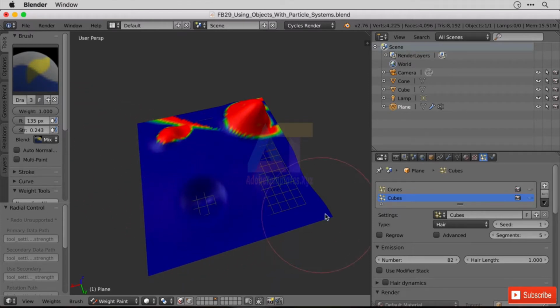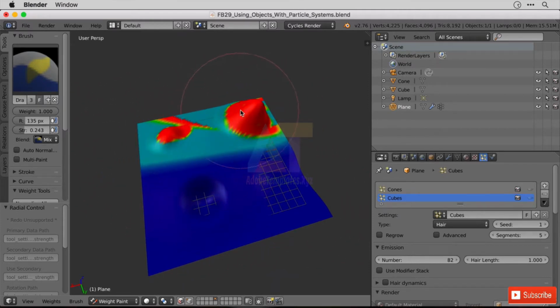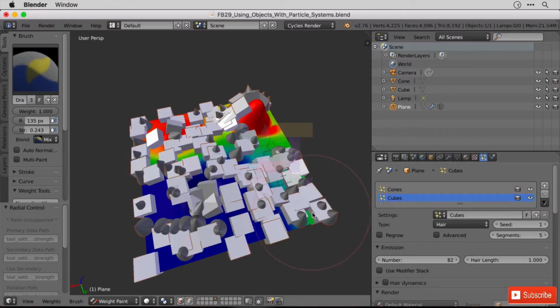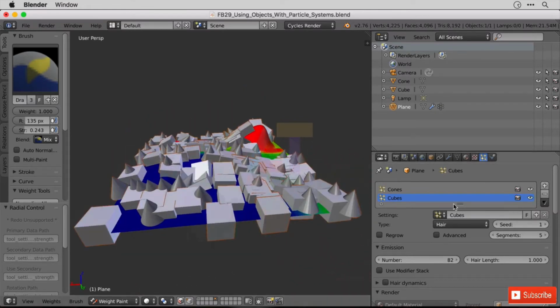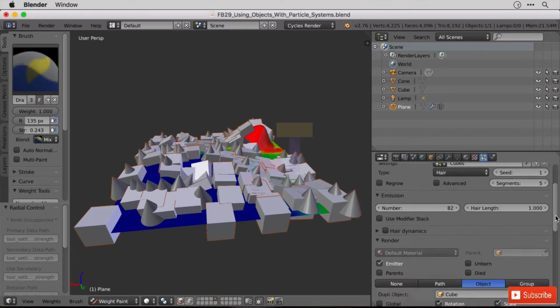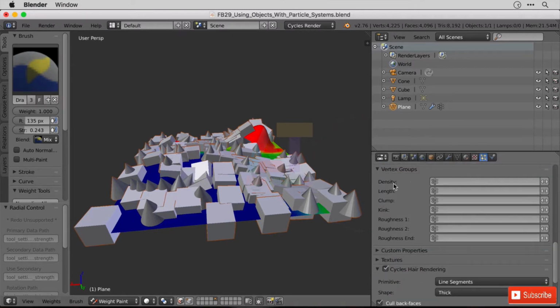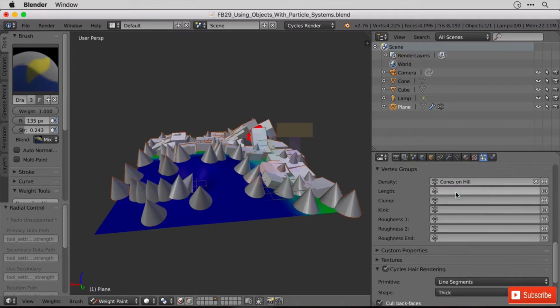Yeah, that's fine. And I'm just going to go over there, over here, there once more. Yeah. So that should help control the distribution of our cones and limit it to only these areas, leaving the blue area clear. So let's turn them back on, and the first thing you say is, oh, the cubes haven't moved, but remember on the particle effect, you scroll down and change the density setting under vertex groups, density here, cones on hill.